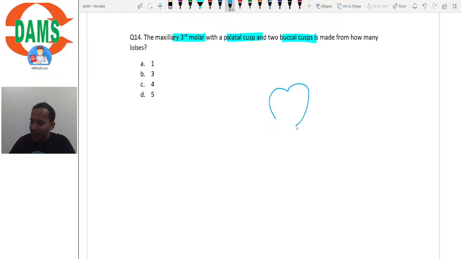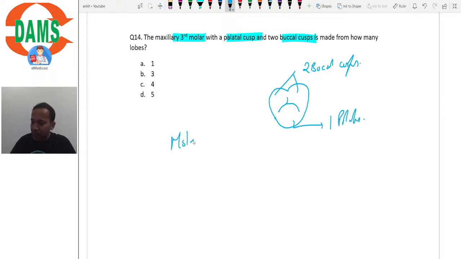Though I knew the concept correctly, I was totally wrong because I had started drawing the incorrect tooth. So here we have 2 buccal cusps and 1 palatal cusp.